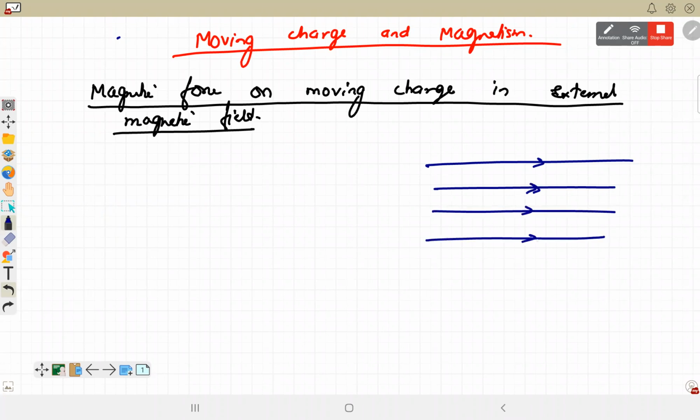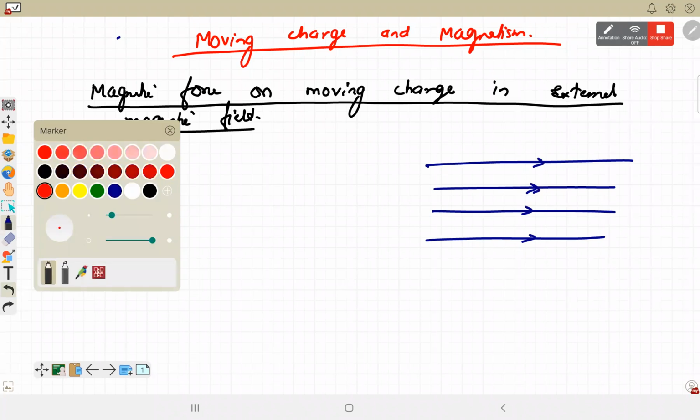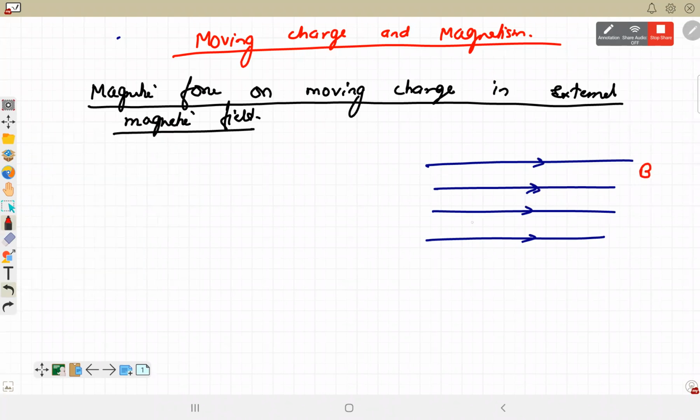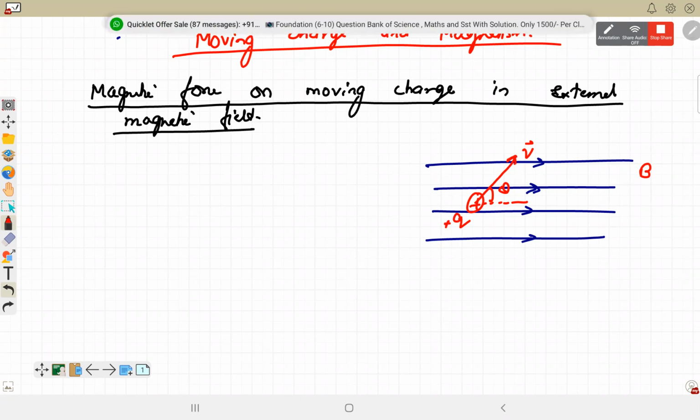You understood the cause? The cause of magnetic force is that one magnetic field is already existing in a uniform field, and a charge q enters with velocity v at an angle theta with magnetic field, right? You understood the situation? Positive charge enters with velocity v at an angle theta with respect to magnetic field.